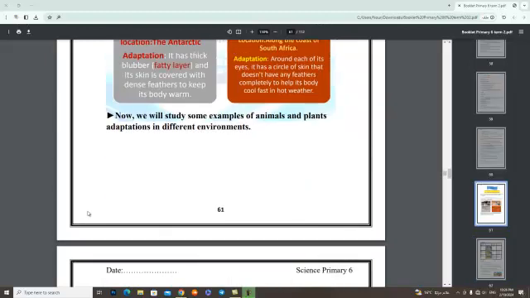Now we will study some examples of animals and plants adaptations in different environments.